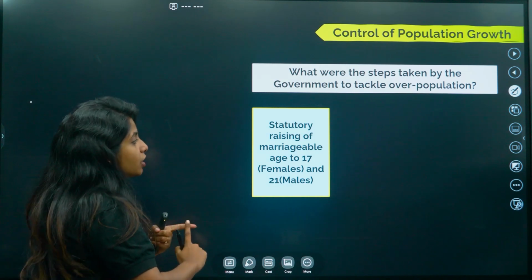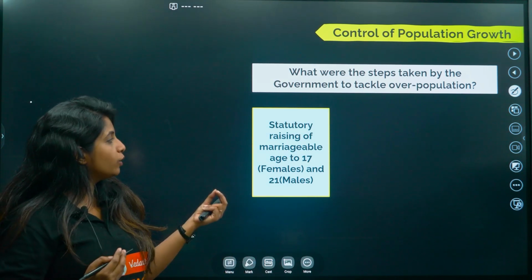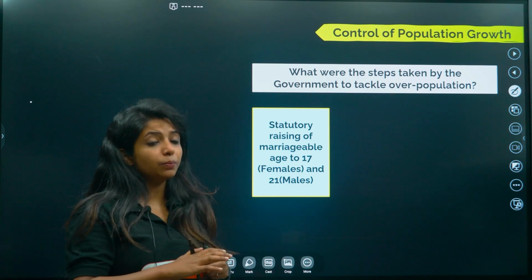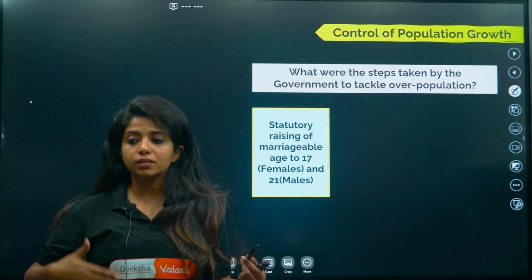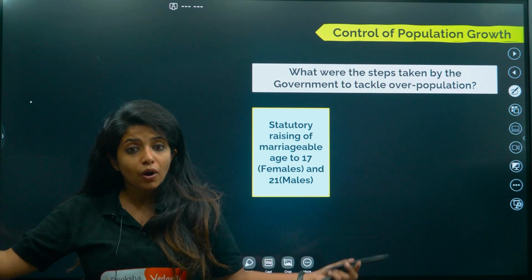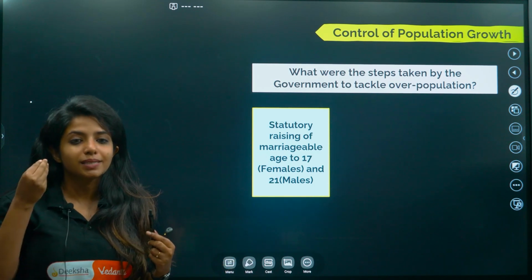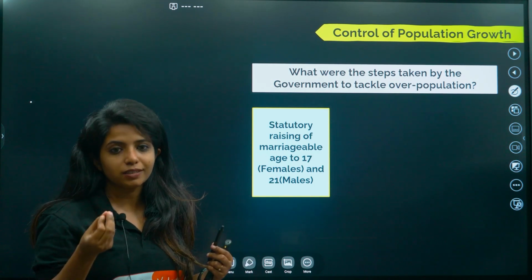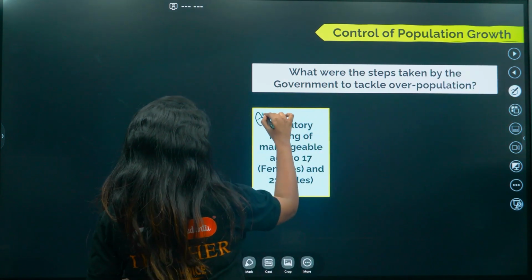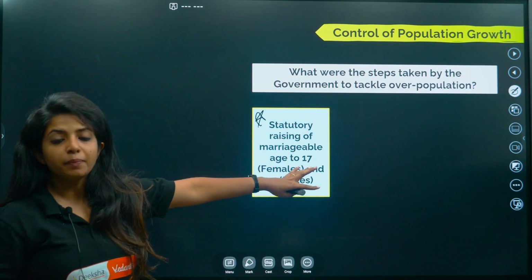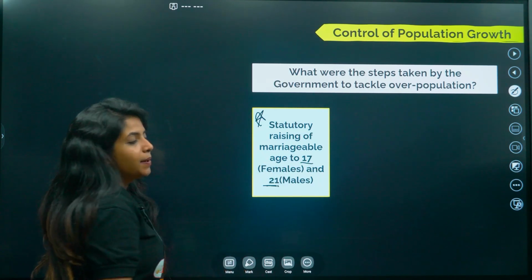First thing, statutory raising of marriageable age to 18 for females and 21 for males. Obviously, before that, people used to have child marriage. Now, if you have child marriage, obviously there are high chances that babies will be produced because people do not know about anything. Now, when you come across this particular age, at least you would have some amount of sensibility to follow. So, obviously, this was a good thing that was done by the government. Okay. That is the raising of the marriageable age for females and males.